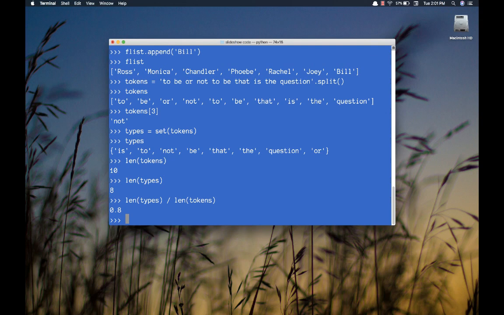It's an interesting measure of how many words get repeated in an author's text. In this case, a ratio of 0.8 is really high, which tells us that not many words are getting repeated. Some people interpret this as a measure of a writer's vocabulary: the higher the type-token ratio, the greater their vocabulary.